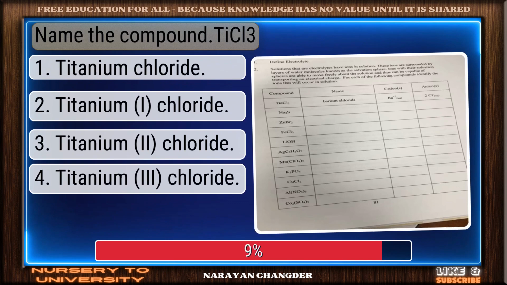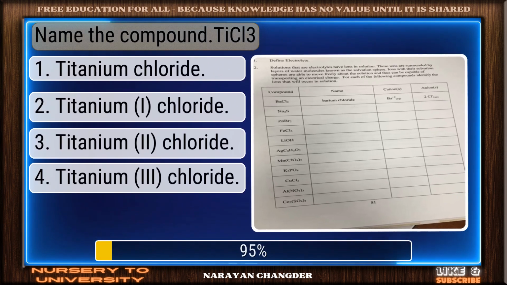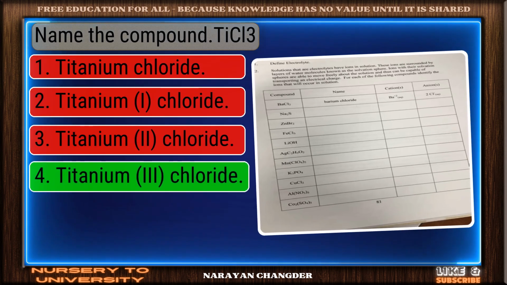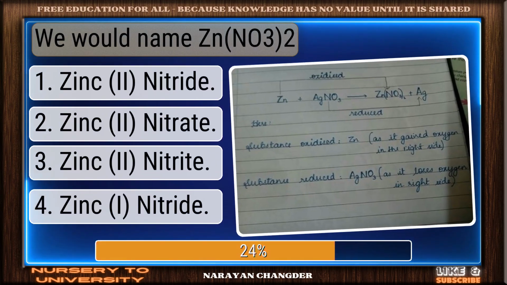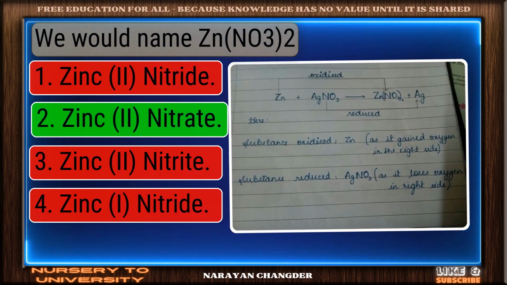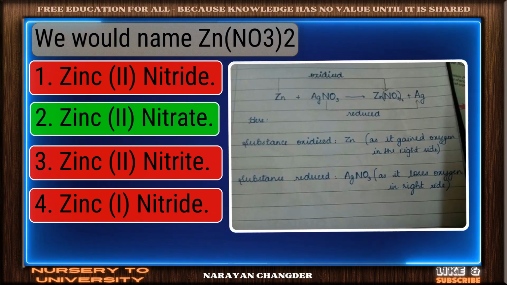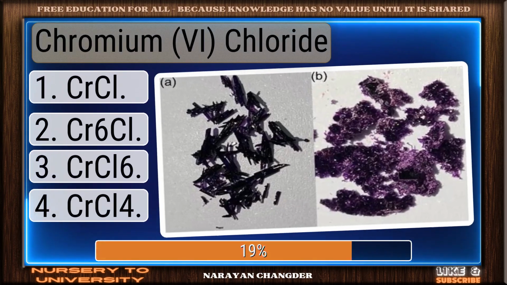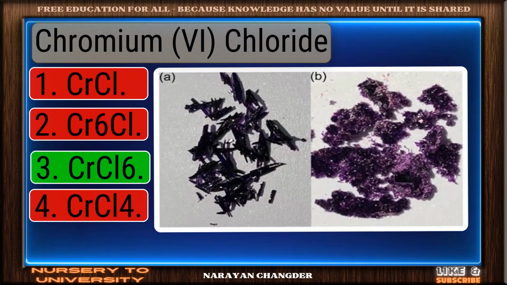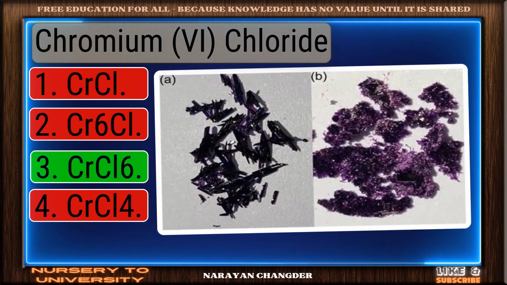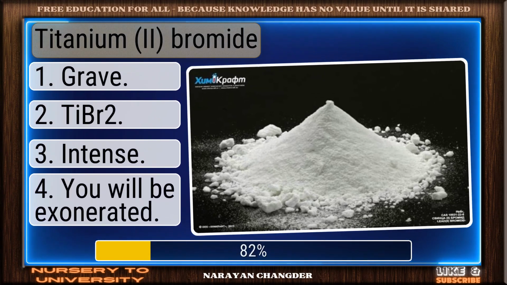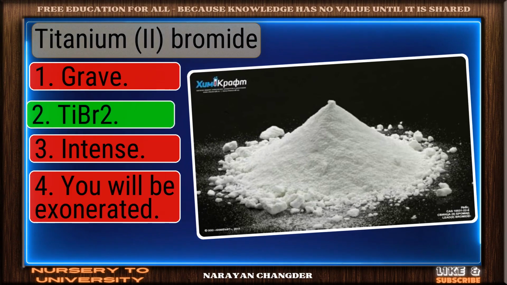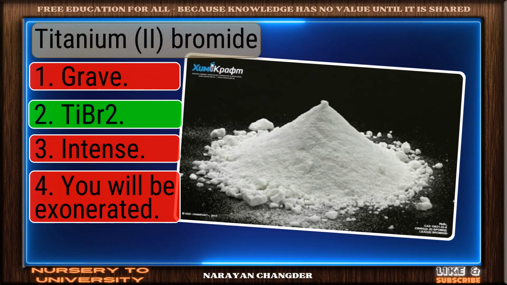Name the compound. You chose titanium chloride, and it is correct. We would name Zn(NO3)2. Bravo, zinc nitrate is the answer. Chromium chloride. Well done. CrCl3 is the right choice. Titanium bromide. Nice work. You chose TiBr2 and it is correct.